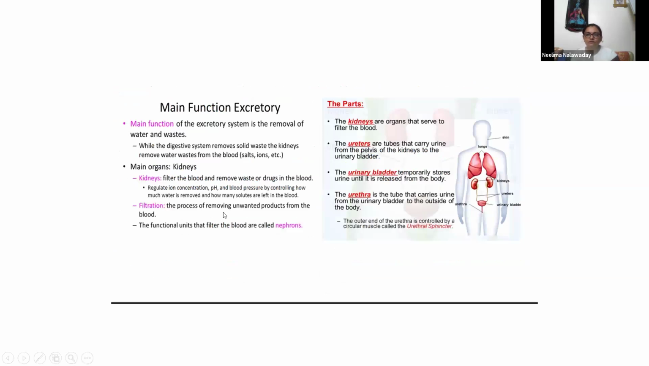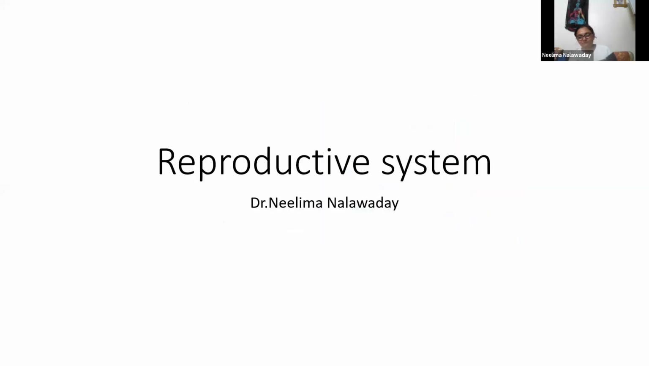And in this slide, you will see in short the main functions I had mentioned. This is also sufficient for you. In this slide, whatever information is there, you can just go through this. This is sufficient, right? Now, the reproductive system.